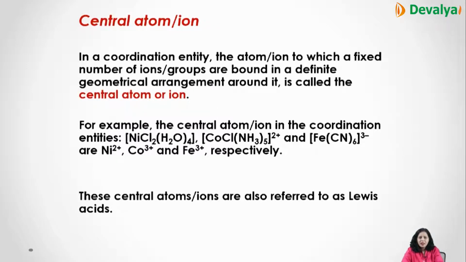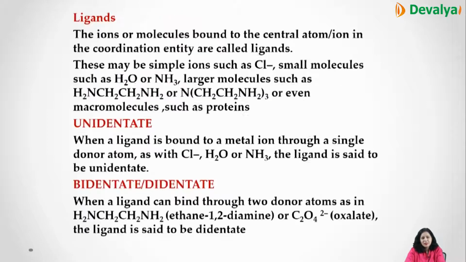Then is the central metal atom or ion. As I have already discussed with you, that is the metal atom which has a fixed number of ions or groups bound in a definite geometric arrangement. It can be 4, it can be 6. That's the central metal atom with which they are linked, called the central atom or ion. For example, you have [NiCl2(H2O)4] and so on. In all these you can see 2 plus 4 is 6, 3 plus 3 is 6, and this is 6. So they possess Ni2+, Co3+ and Fe3+ charges. And these central atoms or ions are also referred to as Lewis acids.